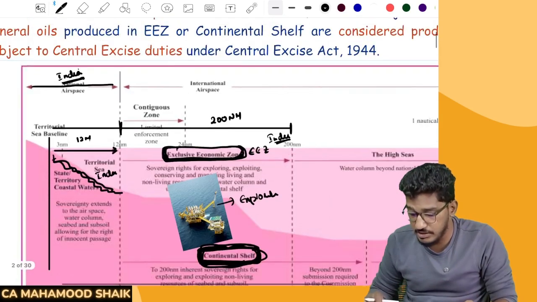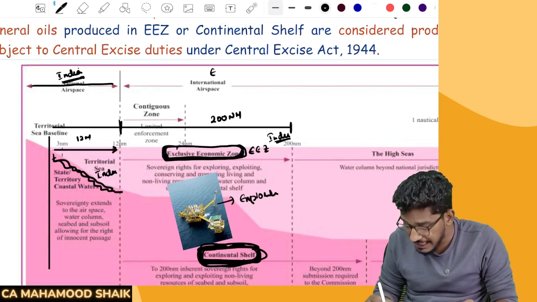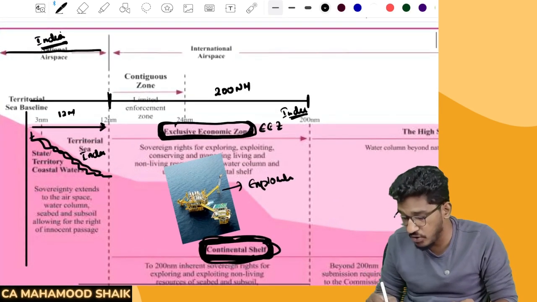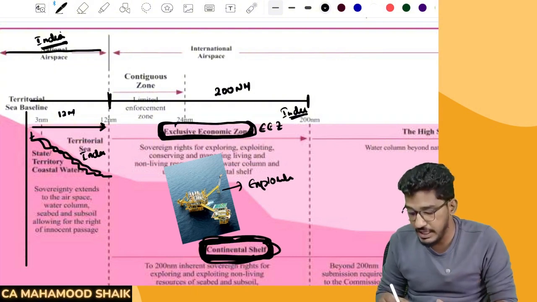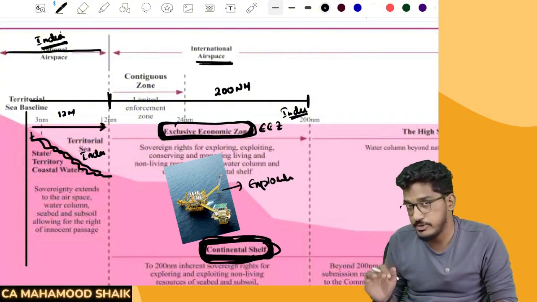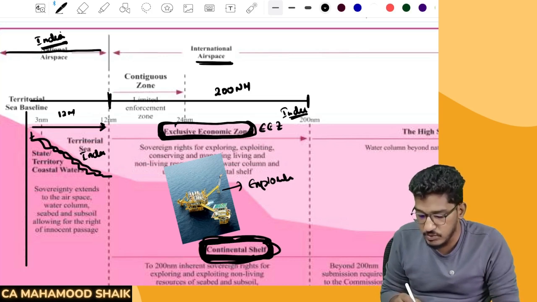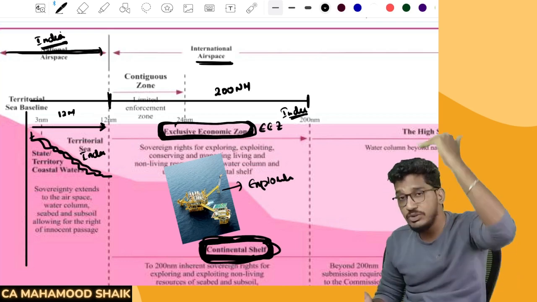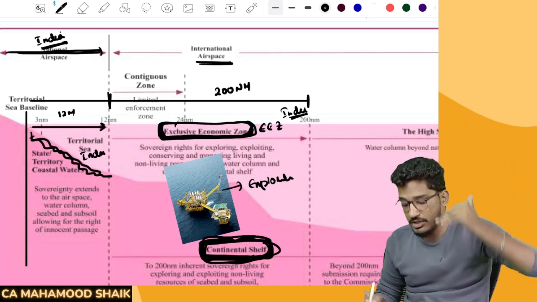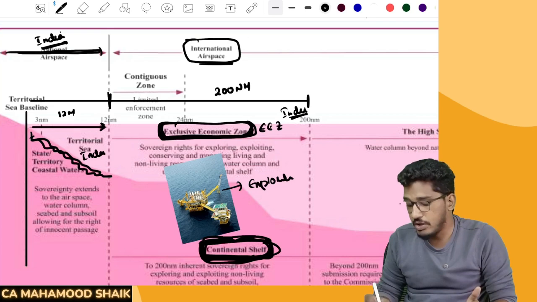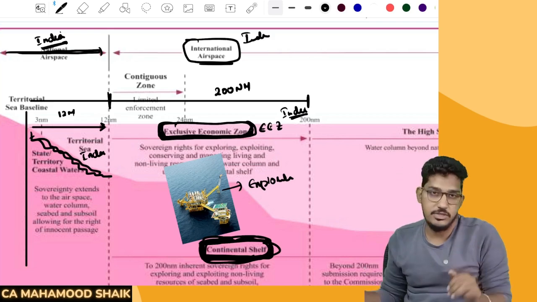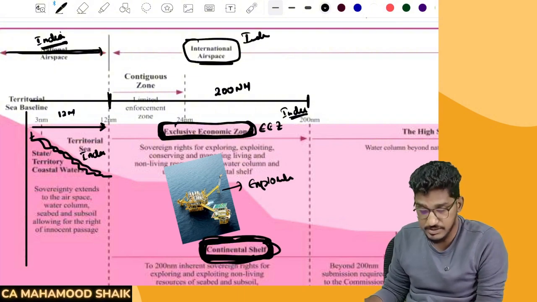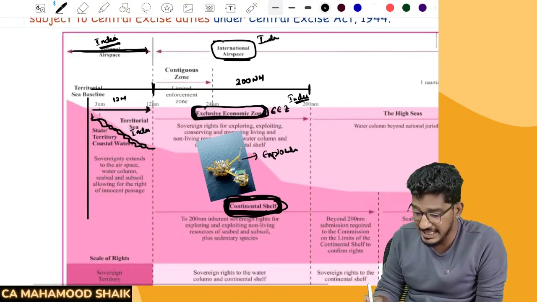But pay close attention here: the airspace above the EEZ and the airspace above the continental shelf will not form part of the India definition. That will be international airspace. Only up to 12 nautical miles, whatever airspace is there, forms part of the India definition. Above the exclusive economic zone and the continental shelf, the airspace is not part of India. That is international airspace. Clear, everybody? Able to understand? So this is the India definition.